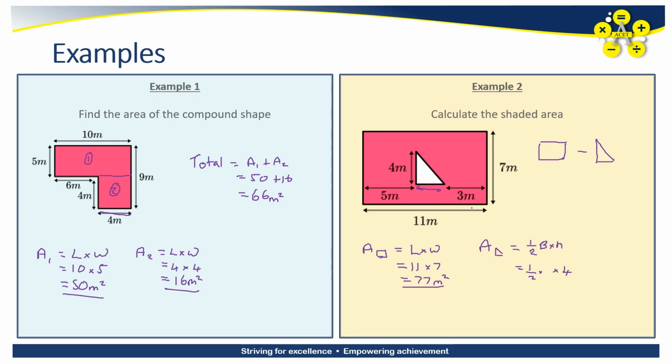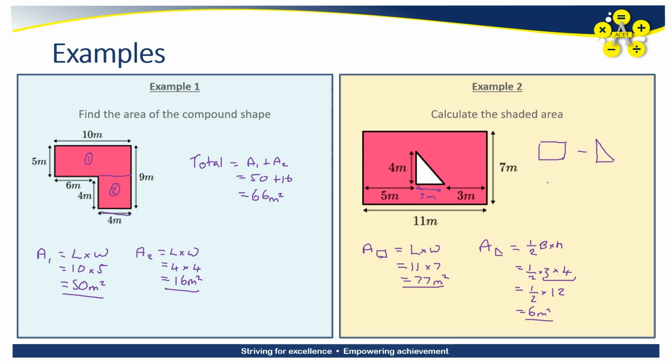So look at the information we've been given. I'm told the entire length of this rectangle is 11. I'm told this distance is 5 and this distance is 3. So 5 and 3 is 8, which means I've got a missing distance of 3 meters because I need that full 11. 5 plus 3 plus 3 gives me 11. So now I can complete that into my formula. Half times the base, which was 3, times the height, which we've been given as 4. Now, you can multiply that any way you want. I'm going to go 3 times 4 is 12, so half of 12 gives me an answer of 6. And looking at my unit, 6 meters squared.